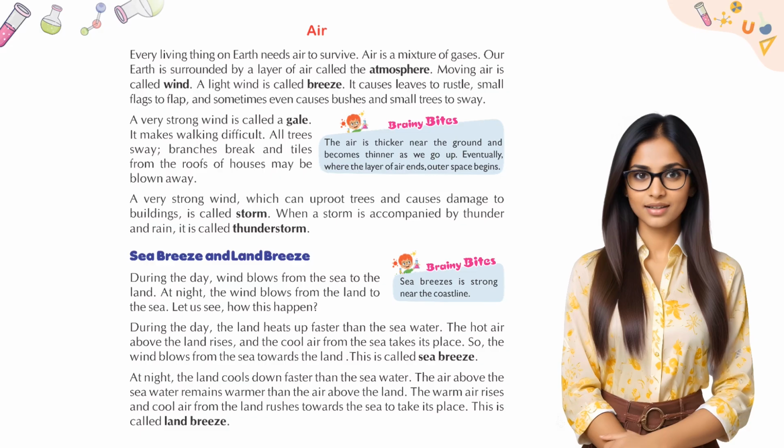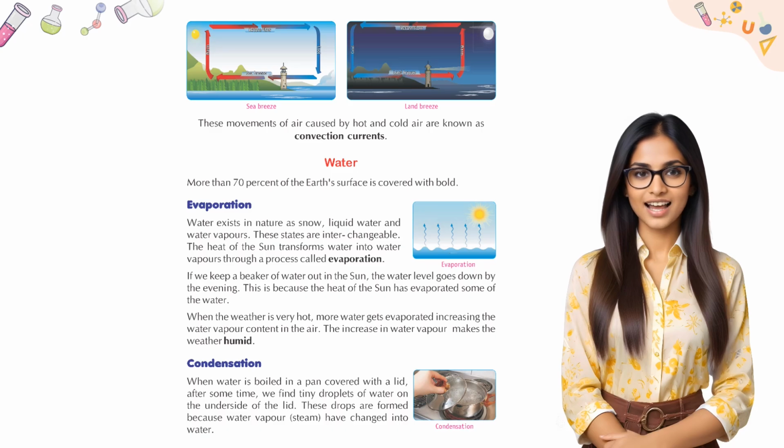At night, the land cools down faster than the seawater. The air above the seawater remains warmer than the air above the land. The warm air rises and cool air from the land rushes towards the sea to take its place. This is called land breeze. Brainy bites. Sea breeze is strong near the coastline. These movements of air caused by hot and cold air are known as convection currents.